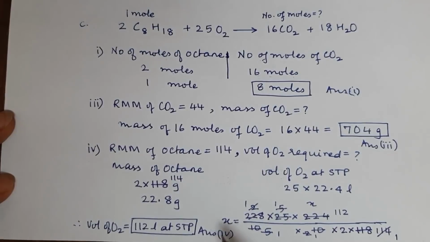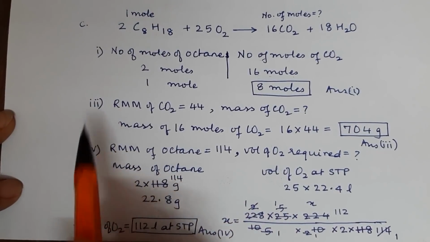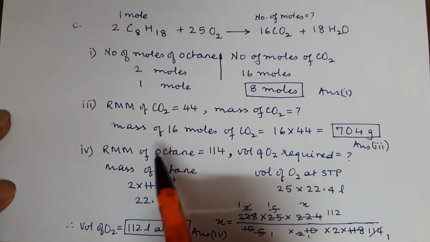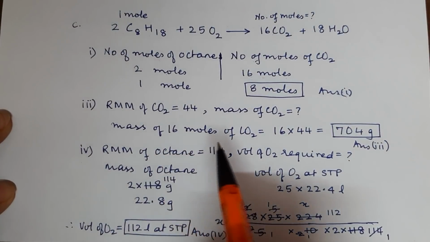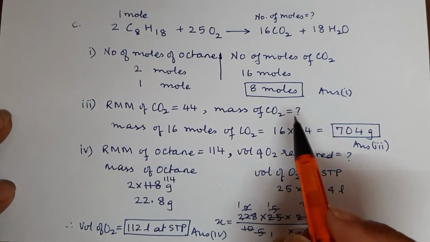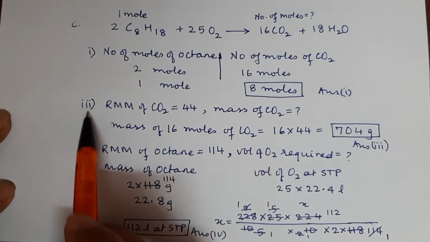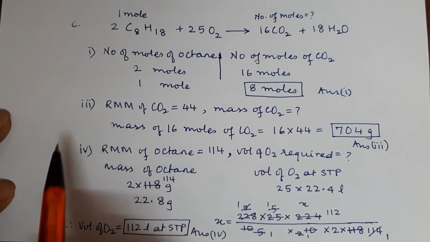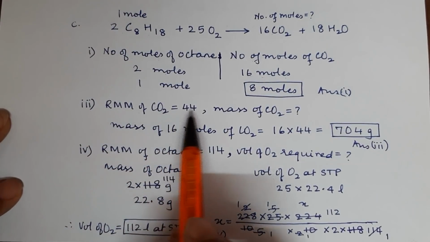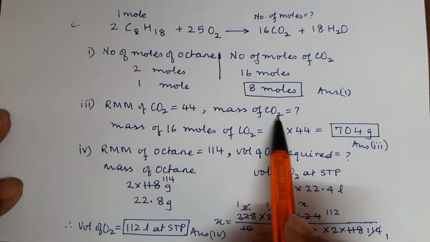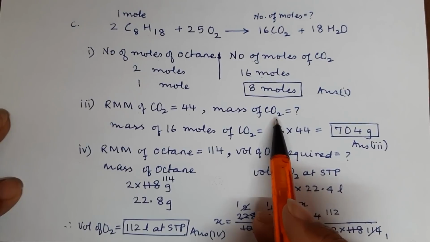This was relatively simple. Now directly I am coming to the third subpart. The second subpart was to find the volume of CO2. Now let us come to the third one. The third one is where RMM of CO2 is given. They are asking us to find the mass of CO2 produced by burning 2 moles of octane.